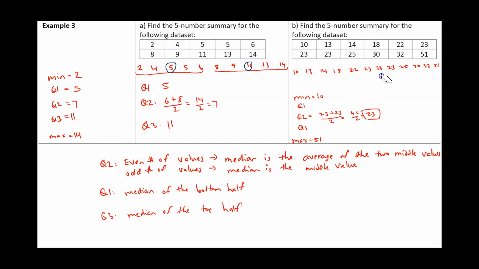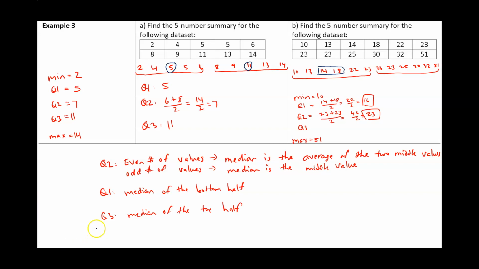For Q1, I split up my data set into the bottom half and the top half. And then I'm going to look for the median of the bottom half. My bottom half has 1, 2, 3, 4, 5, 6 values. When my bottom half has 6 values, an even number of values, I take the two middle values and find their average. So for Q1, I'm going to be taking 14 plus 18, divided by 2. 14 plus 18 is 32. 32 divided by 2 is 16. So my Q1 is going to be 16.